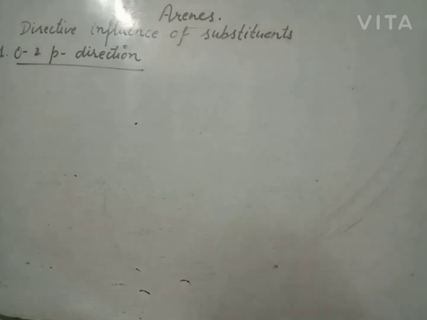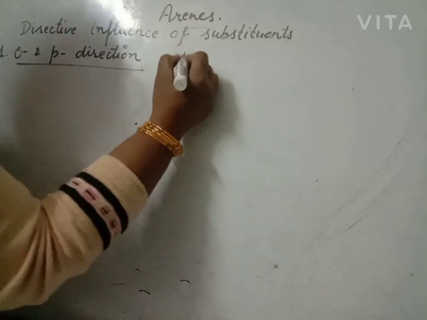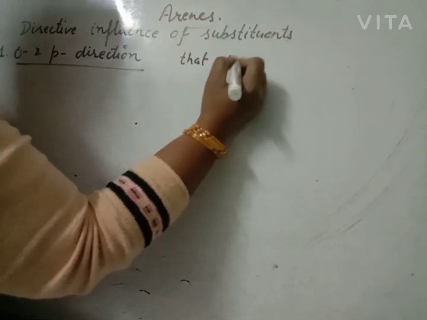The substituents or groups which direct the incoming group to the ortho and para positions are electron releasing in nature or show plus R effect.